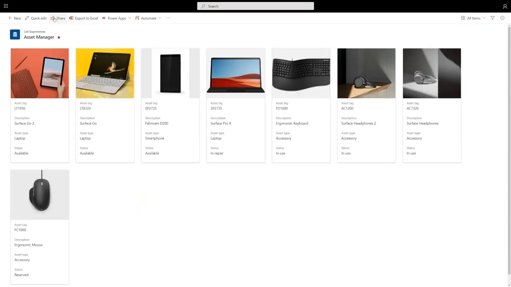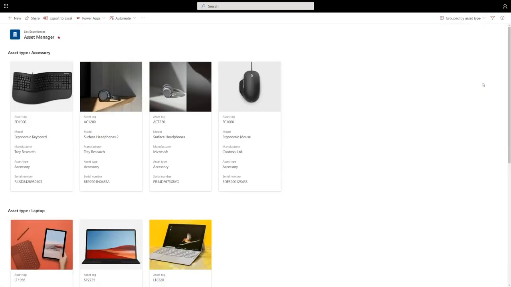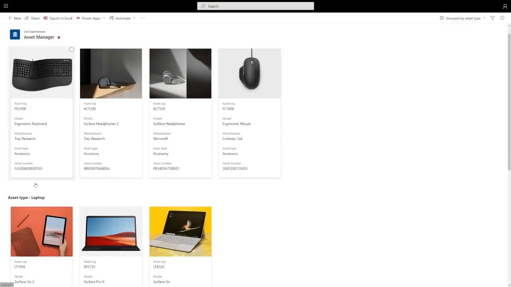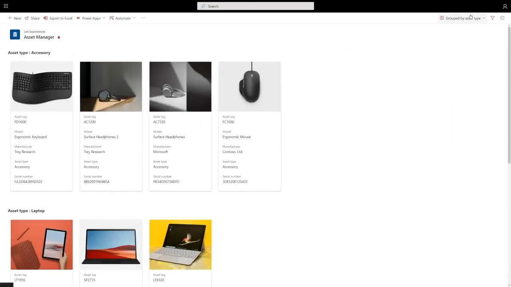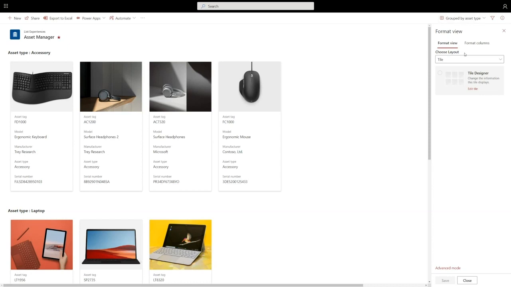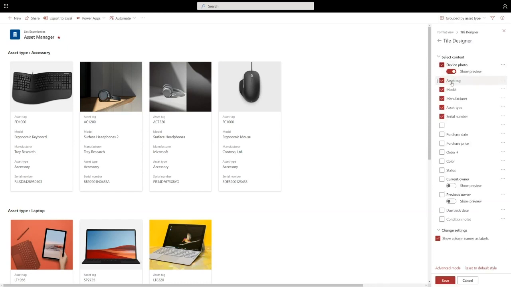You can see here that this is really shining a spotlight on the picture of the device and makes it a little bit easier for me to visually scan my list and find a particular device. These are sort of views that carry with it all the powerful sorting, grouping, and filtering capability of SharePoint, so I can switch to another view that's grouped by asset type, and I can get these same sort of configurable cards in the view. You don't have to be a wizard to configure these cards. You can go to Format this view, and you can just click Edit Tile. And this allows me to quickly drag and drop to configure the information that's displayed in each card.